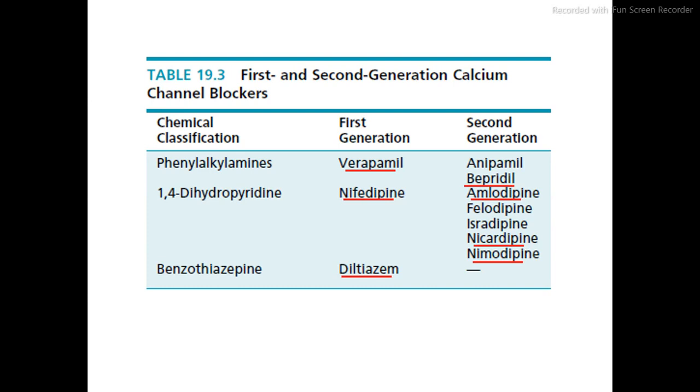Verapamil comes under the first generation, whereas piperidine comes under the second generation. Then the second subclass is the 1,4-dihydropyridine, which under the first generation has nifedipine. And the third subclass is the benzothiazepine, and the drug is diltiazem, which comes under the first generation. So we are going to discuss one by one.